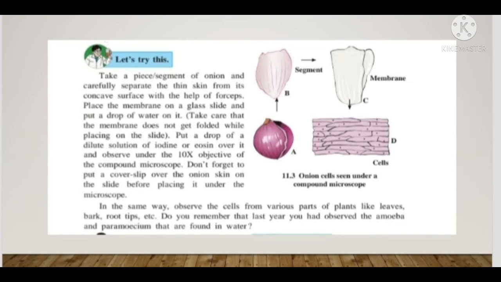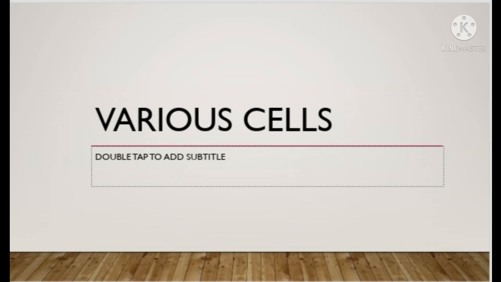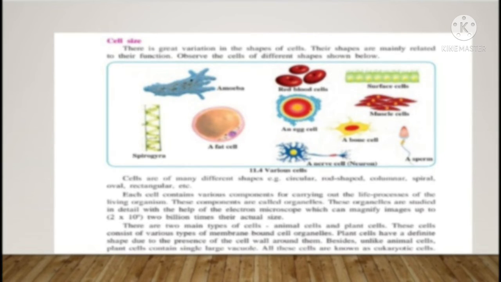Then cell size. There are various types and shapes of cells. They are circular, rod shaped, columnar, spiral, oval and rectangular. Red blood cells are oval or rounded in shape. Fat cells and egg cells are rounded. Amoeba is irregular and Spirogyra cell is spiral. Each cell contains various components for carrying out life processes of the living organism. These components are called cell organelles. These organelles are studied in detail with the help of the electron microscope, which can magnify an image up to 2 billion times its actual size.